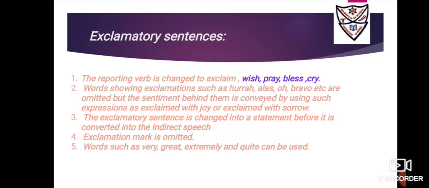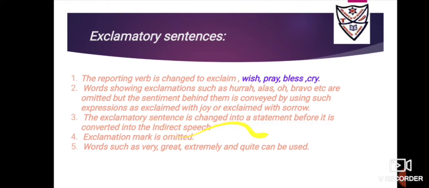So if I'm removing alas, I'm using the words exclaimed with sorrow. If I'm saying, oh, my best friend is no more, if you use oh, it's showing something sad. So she exclaimed with sorrow, or you can say she cried that her best friend was no more. If you say bravo, you have won the game, you can again use she exclaimed with joy that you had won the game. So we will remove interjections, children, but the sentiment will be carried on with expressions like exclaimed with joy or exclaimed with sorrow.